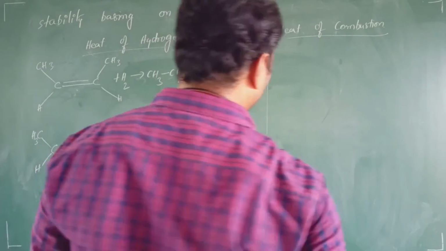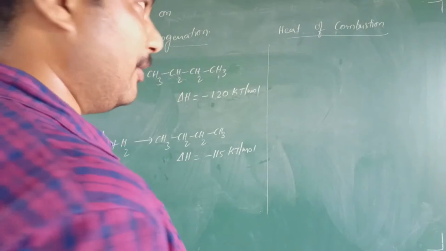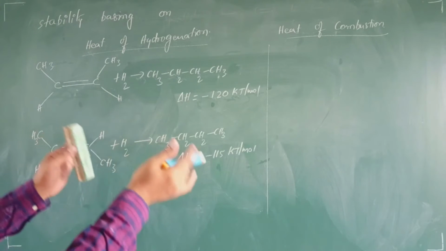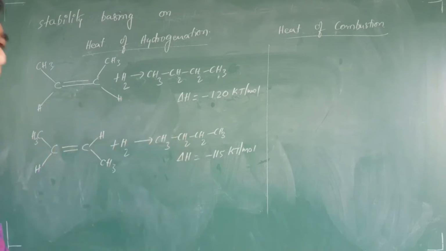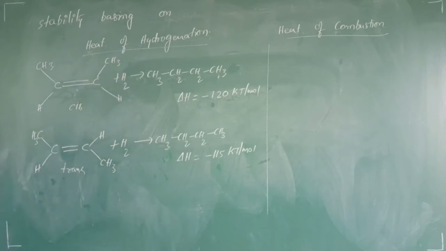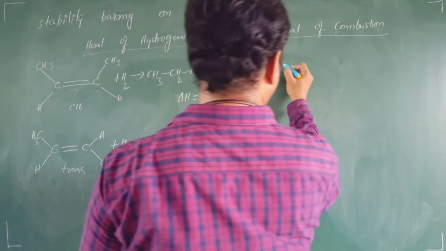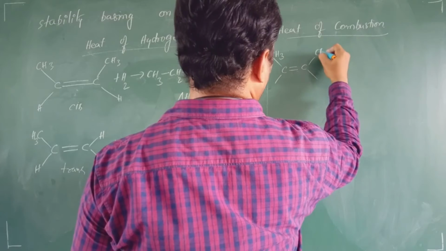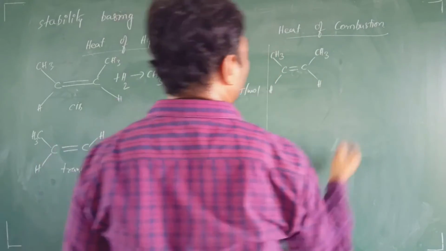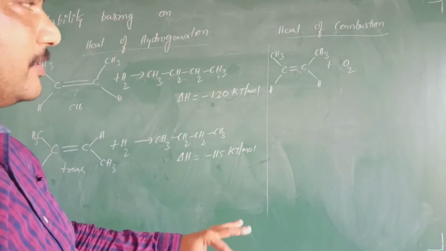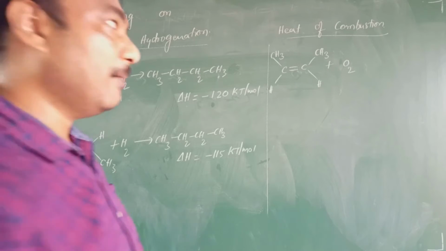We will come back. Now we will take examples of this heat of combustion. Once again I am saying I am not writing the differences. Remember, we are explaining stabilities basing upon heat of hydrogenation and combustion. Stabilities between which one? This is our cis isomer and this is our trans isomer. Between these two. Okay. Right. Now I will take the same examples here. If I am taking one cis CH3, combustion. Combustion means burning a particular substance in sufficient supply of oxygen. You call it as combustion.